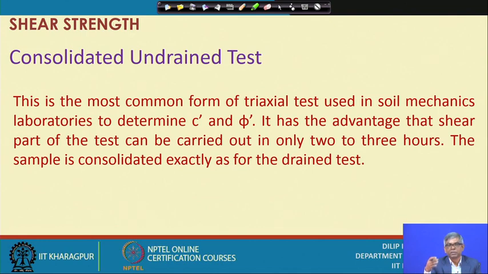Like that, we continuously apply deviator stress, and under each deviator stress we see that the pore pressure is 0. We go up to failure, and the deviator stress at failure has to be noted. That will help you to calculate the parameters.